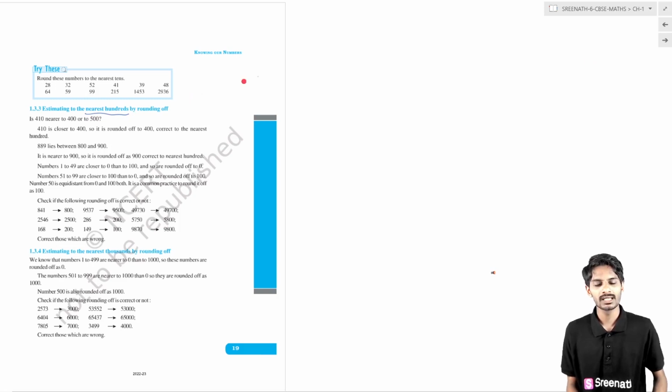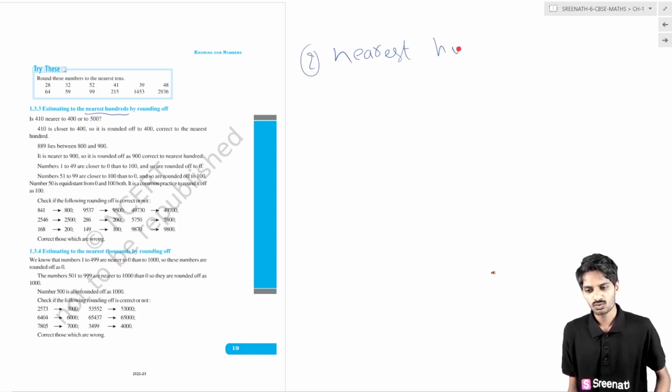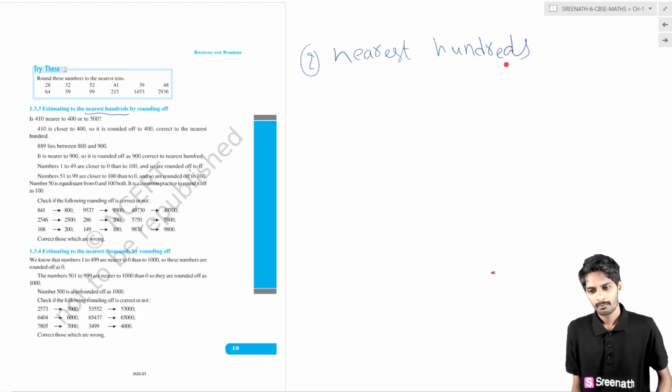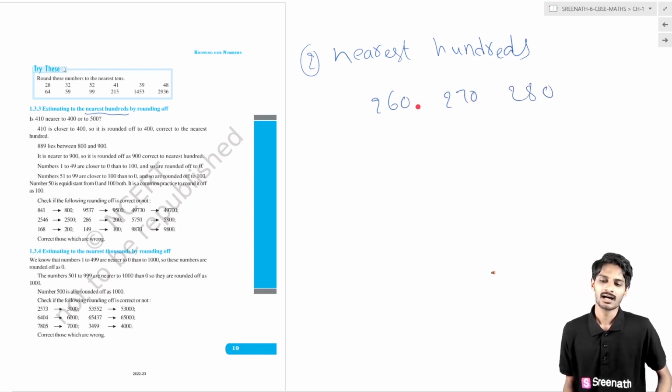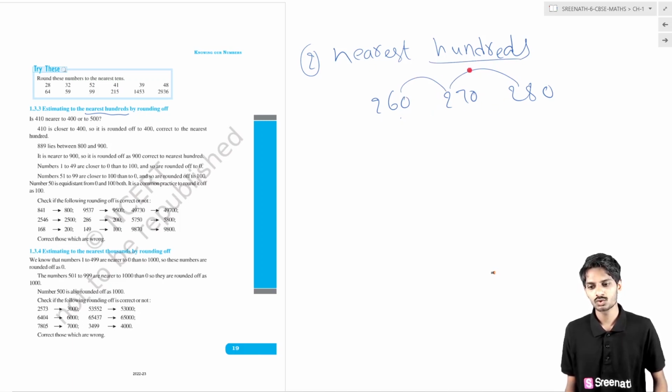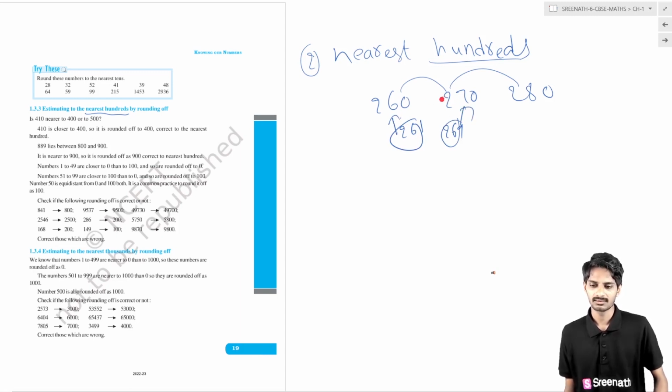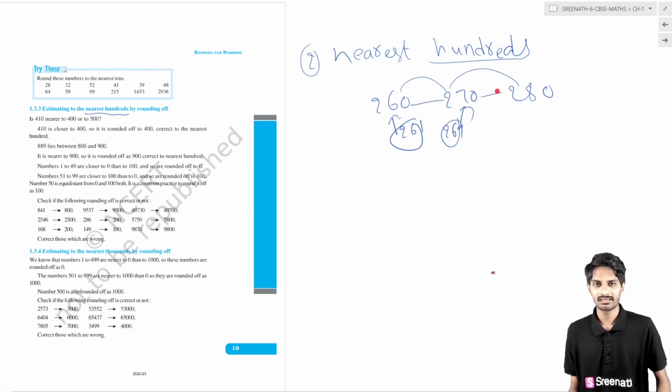Now, rounding to the nearest hundreds. The second case is nearest hundreds, which means what? In the previous case we rounded to 260, 270, 280. All these are the nearest tens, having a difference of 10. We round 261 to 260 and 269 to 270 because these are the nearest tens. The difference there must be 10 only.